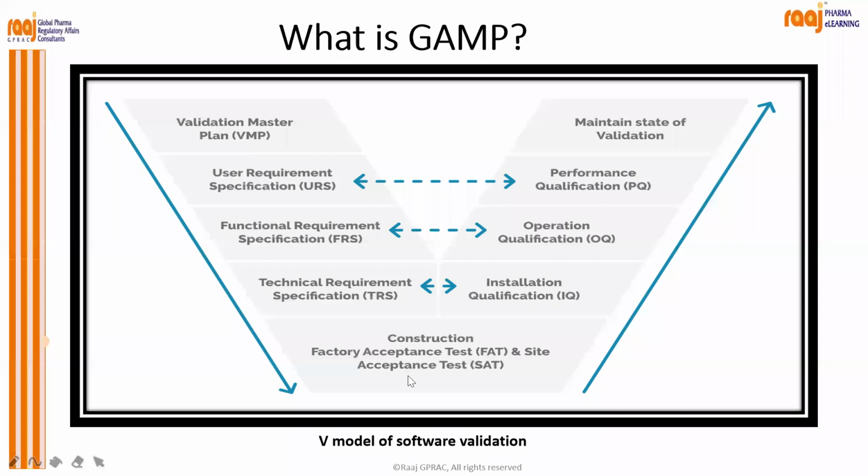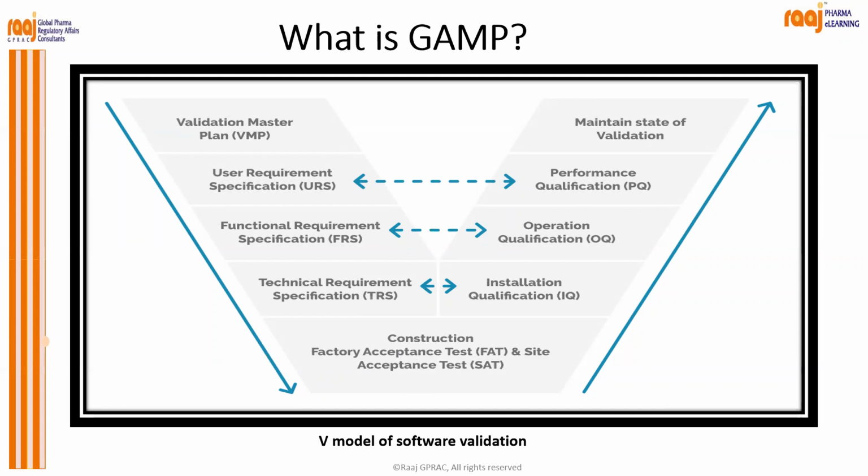Suppose you have developed a product, or software, which has to be tested first in your factory before you install it at the manufacturing site. When it is in the last stage of the design phase, it has to be tested, correct? That is called the factory acceptance test.